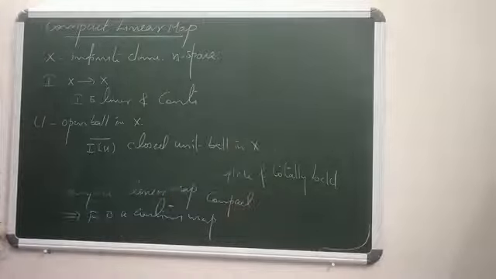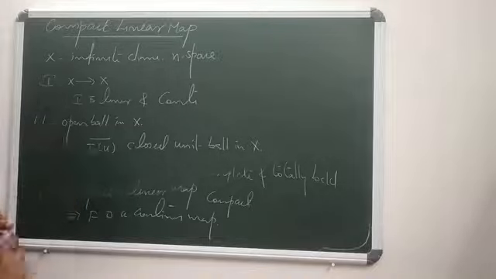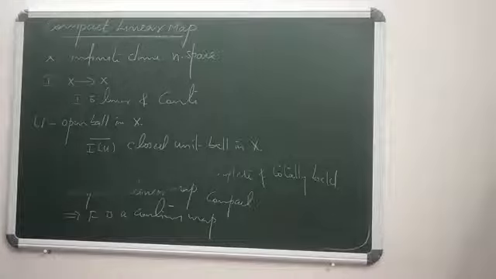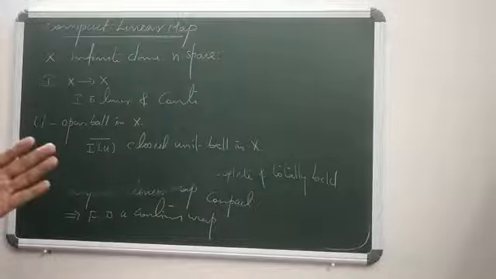I of U closure is a closed unit ball in X, but it is not compact. Why? Because we know that a closed and bounded subset of X is compact only when X is of finite dimension. That's a familiar result.